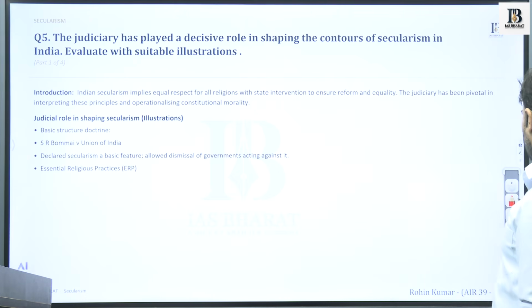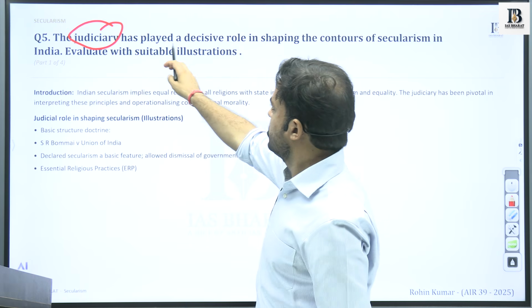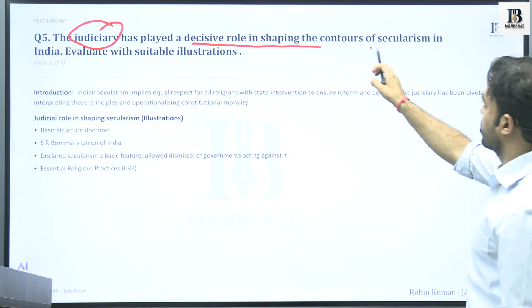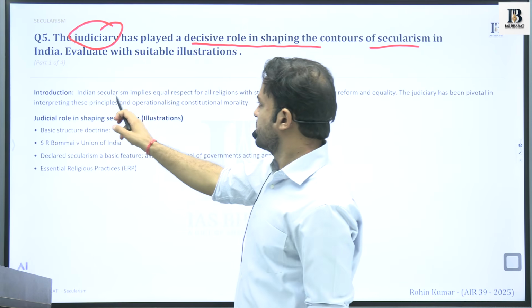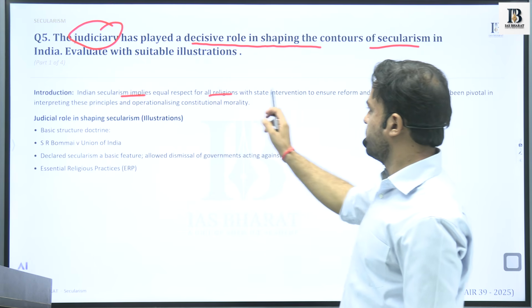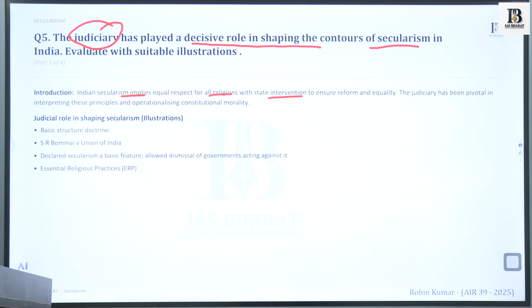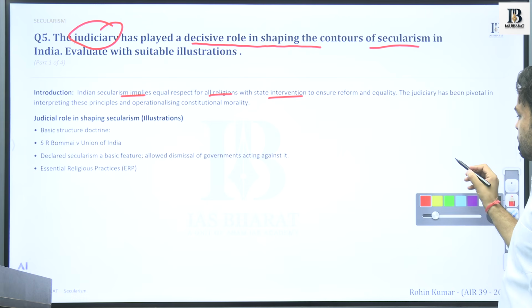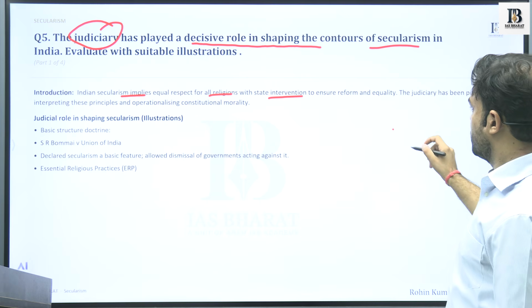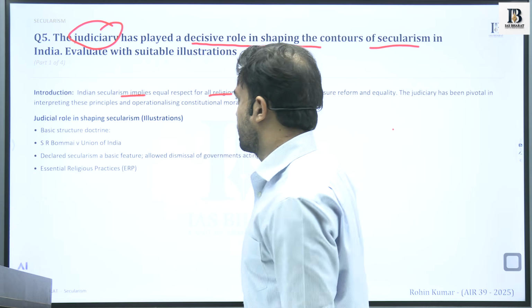So this is a question which talks about the role of the judiciary, that the judiciary has played a decisive role in shaping the contours of secularism in India. So how does that happen? Indian secularism implies equal respect for all religions with state intervention to ensure reform and equality. So primarily this question will talk about how the judiciary as an institution has shaped the contours of Indian secularism.